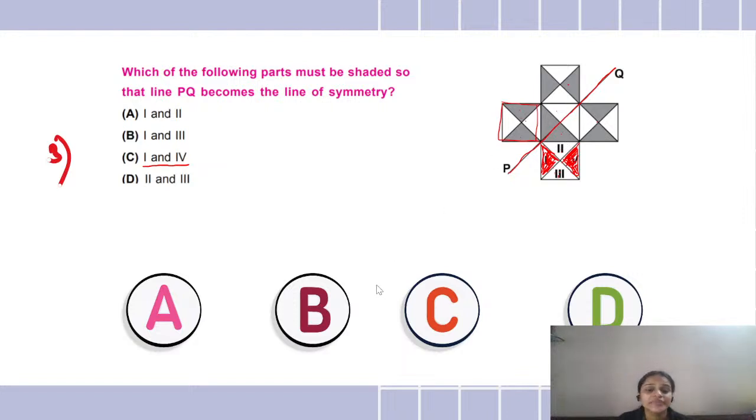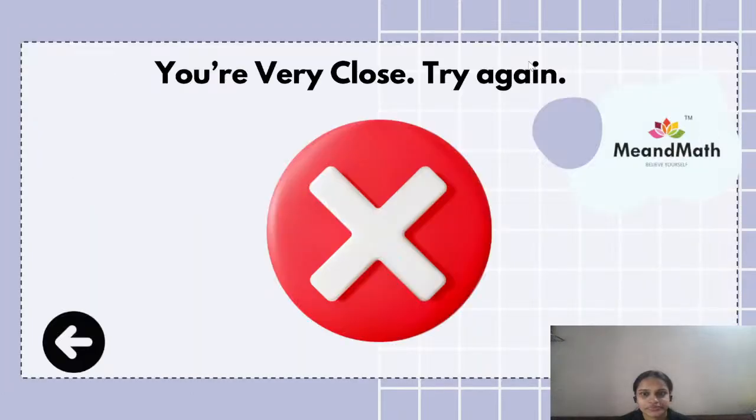Okay, so yes, absolutely right, Tejashri, Anand, Arya, Nandini, all of you all. The correct answer is C. Yes, the correct answer is C, which is 1 and 4 that we have to shade. Okay, absolutely correct. Yes, very good. Most of you all have answered the option C, which is absolutely right. So good job, wonderful job done by my children. Keep it up. Okay, all right, excellent. So let's move on to the next one now.